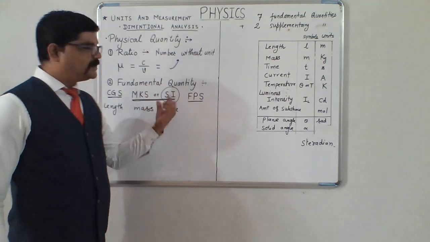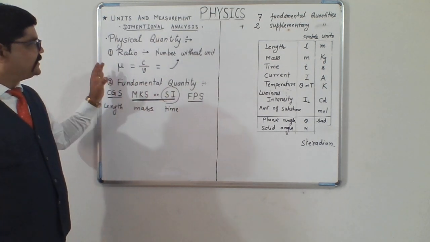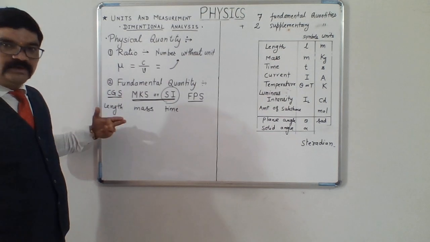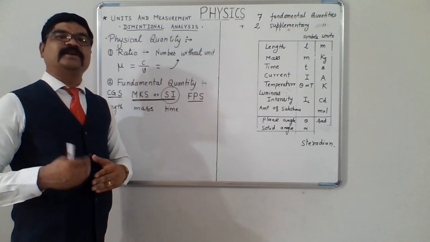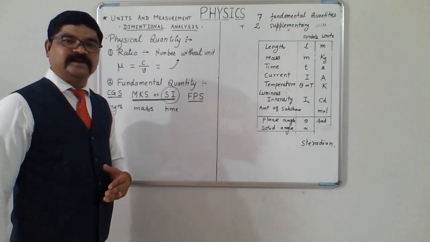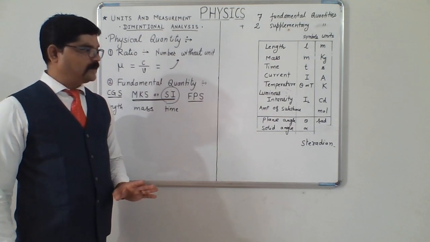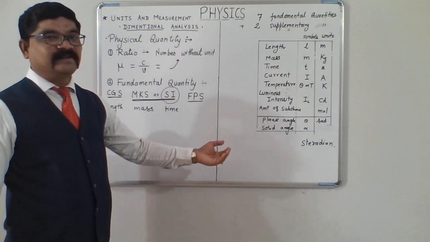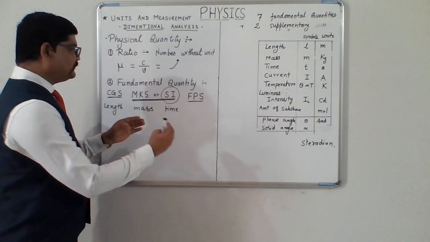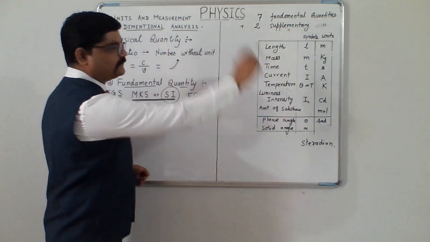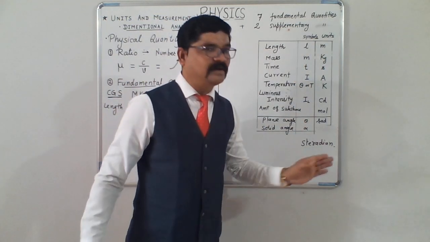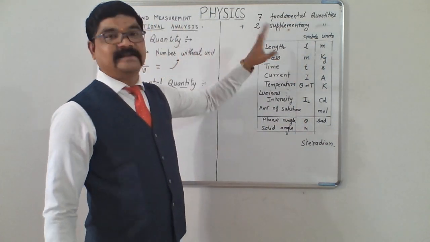Now, as we have started from physical quantities, there are 2 types till now. Fundamental quantities are those quantities which do not depend on other quantities for their full description. Those units which represent the fundamental quantities will be called fundamental units, and these are the fundamental units for the SI unit system.